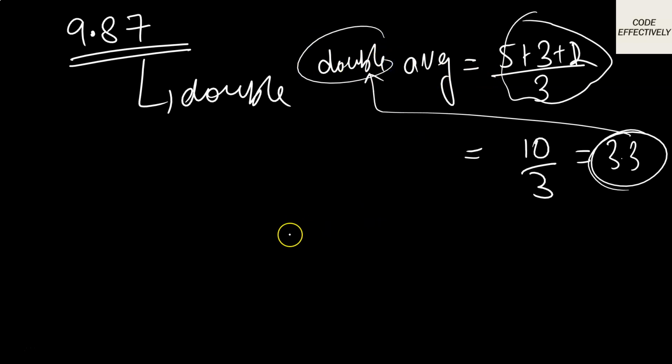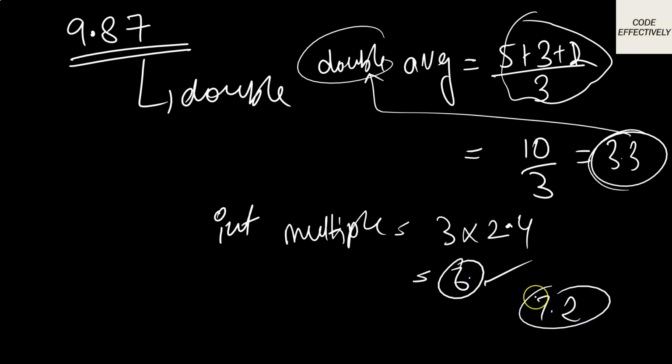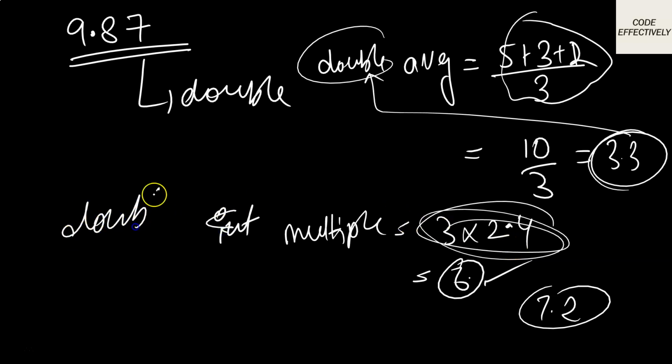But if you have an idea, let's say you are multiplying two integers, let's say 3 into 2, so it is 6. For sure we know that integers multiplied always give an integer, so you just have to use int in front of them. But had it been 3 into 2.4, so okay, it would be 7.2. So for this 7.2, when we don't know whether it will be int or double, always go for the double. Write double out here. Okay, so this you must know.